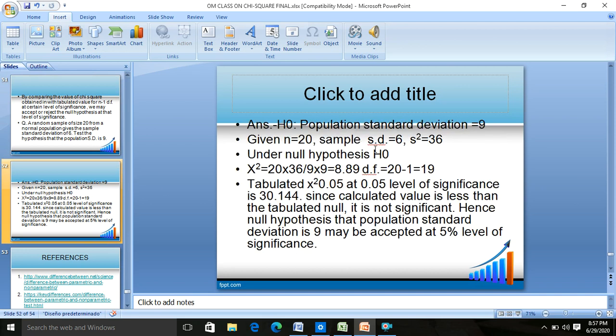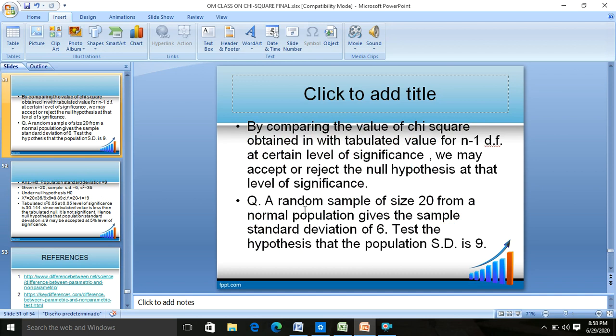What will be the null hypothesis? Under the null hypothesis we will take a random sample of size 20, it means capital N is equal to 20. Normal population means it is following a normal probability distribution. Sample standard deviation is 6, so variance is 36. The hypothesis that the population standard deviation is 9 means the variance is 81. So you have to see whether the sample variance of 36 and the population variance of 81 are significantly different to each other or not.